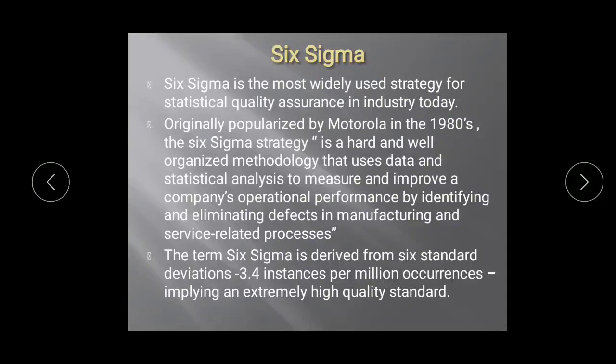Six Sigma is the most widely used strategy for statistical quality measures in industry today. Statistical measures, the trend, the graph, the mean, all such things are calculated with the help of Six Sigma methodology. And what is it done for? Quality assurance in industries nowadays. It was originally popularized by Motorola in the 1980s.